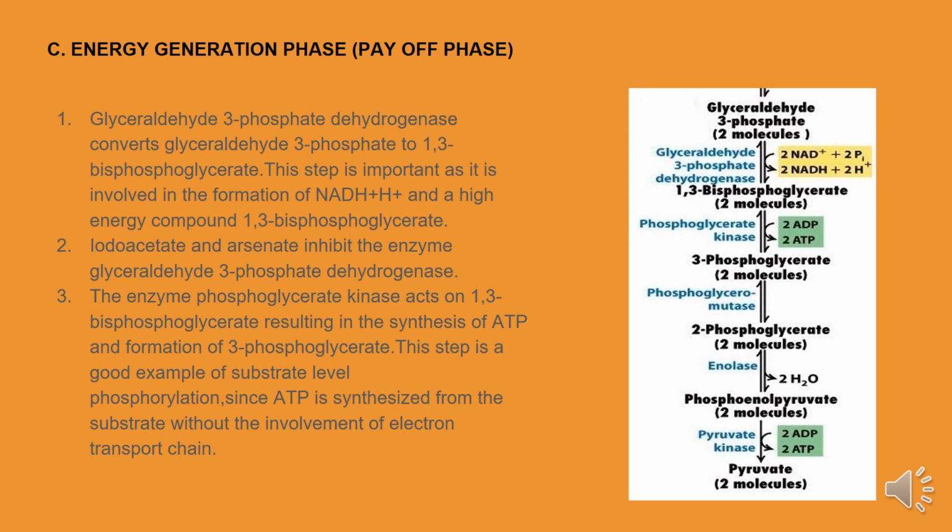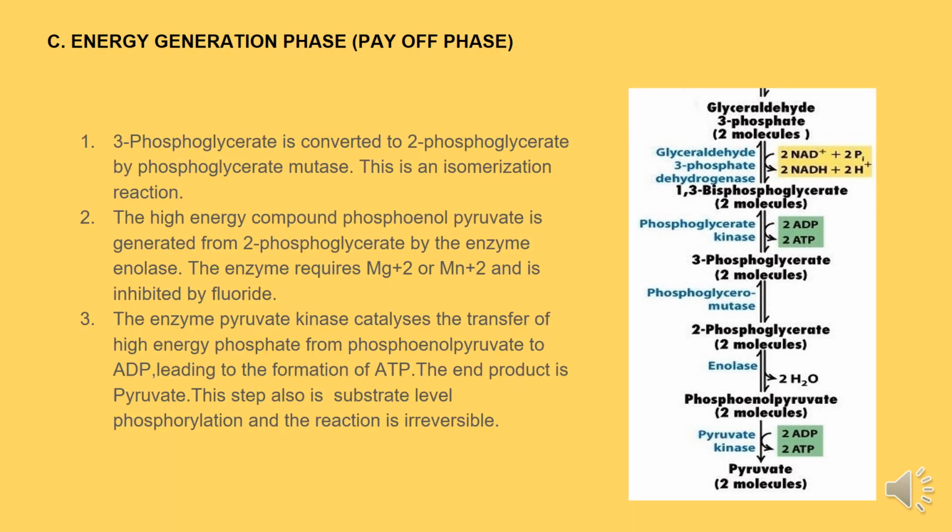The enzyme phosphoglycerate kinase acts on 1,3-bisphosphoglycerate, resulting in the synthesis of ATP and formation of 3-phosphoglycerate. This step is a good example of substrate-level phosphorylation, since ATP is synthesized from the substrate without the involvement of electron transport chain. 3-phosphoglycerate is converted to 2-phosphoglycerate by phosphoglycerate mutase. This is an isomerization reaction.